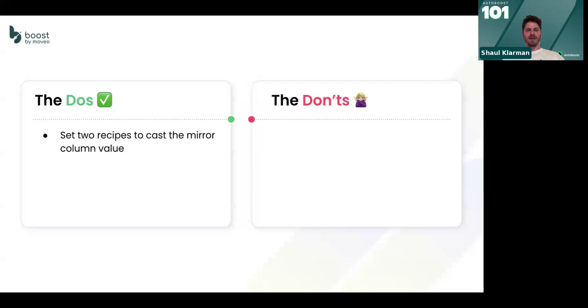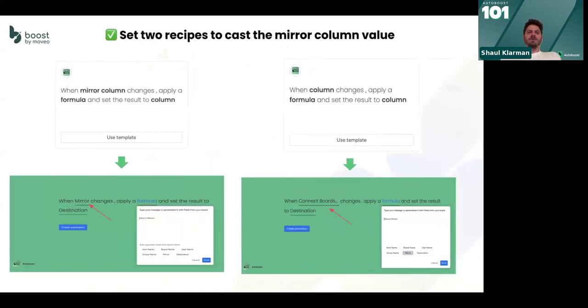All right, do's and don'ts. The do's. Okay, a cool one: set two recipes to cast the mirror column value. What do we mean and how do we get there? You want to take a value of something on the board, usually the mirror column, and place it in a native column when this mirror column changes.